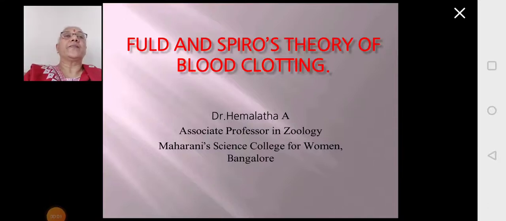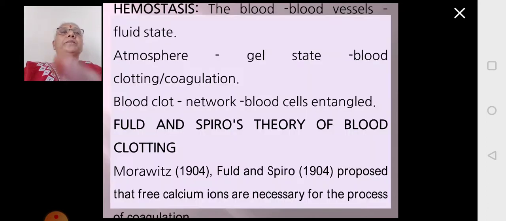Hello students, in this session we will be learning the process of blood clotting and Fuld and Spiro's theory of blood clotting. Hemostasis is the process of clotting of blood or the coagulation of the blood.